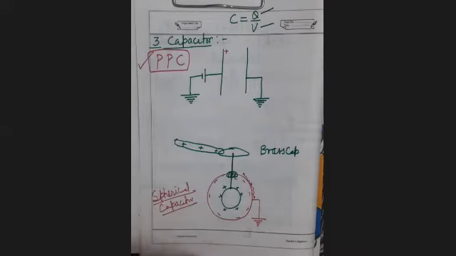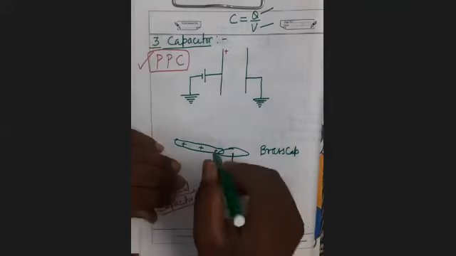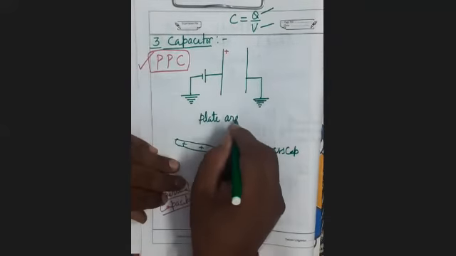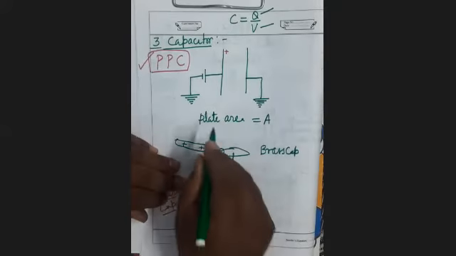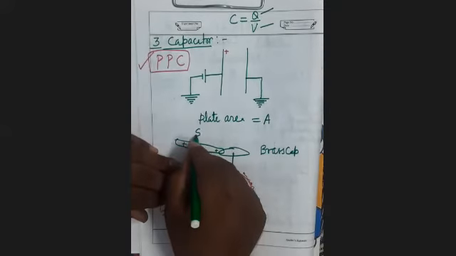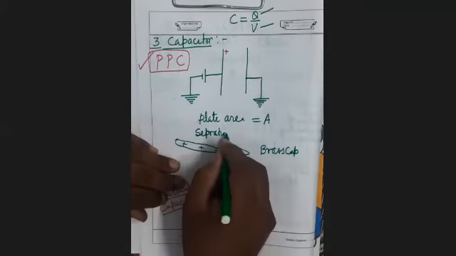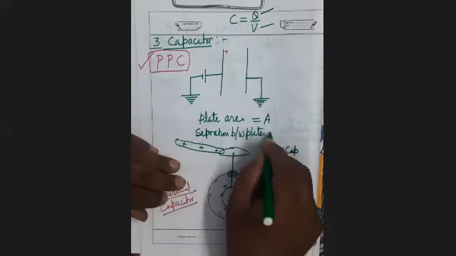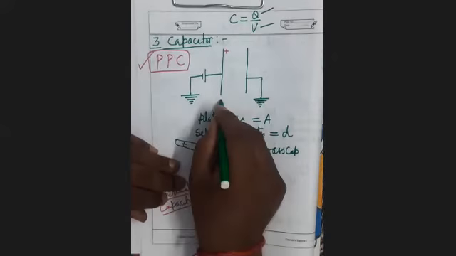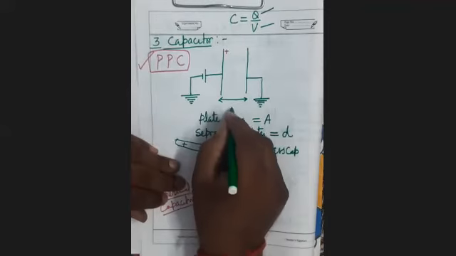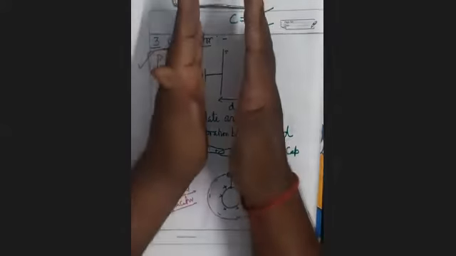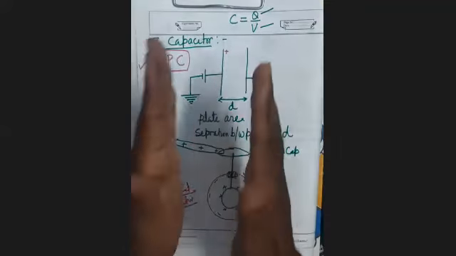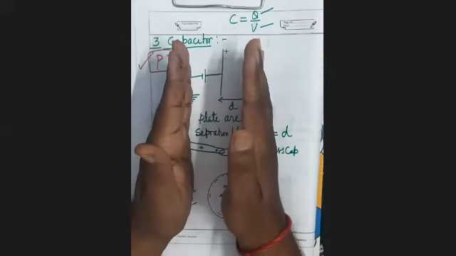Now see here. We denote plate area by which symbol? A. And the separation between the plates is denoted by small d, meaning this distance is d. And what is the common area between both plates? Here A means the common area between both the plates.